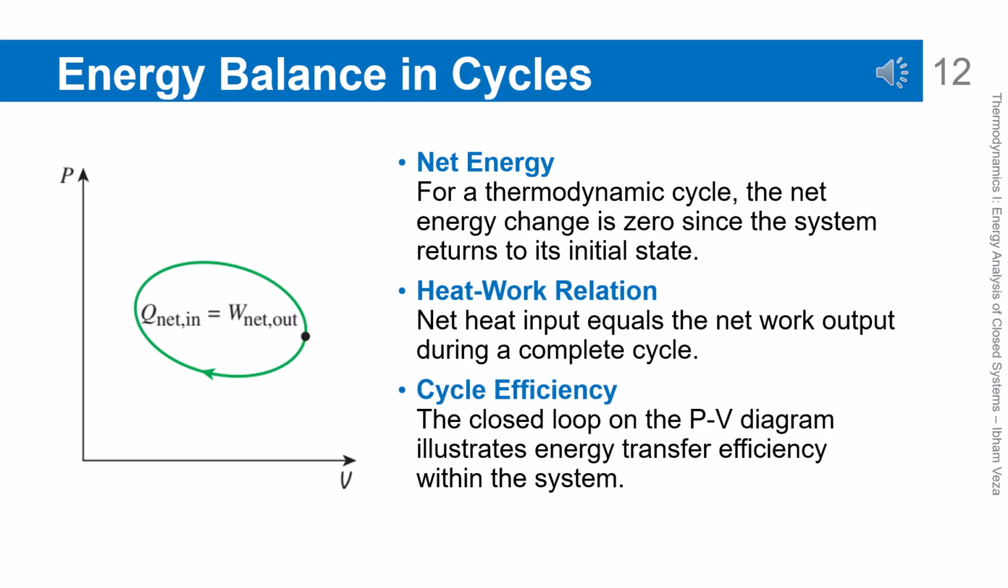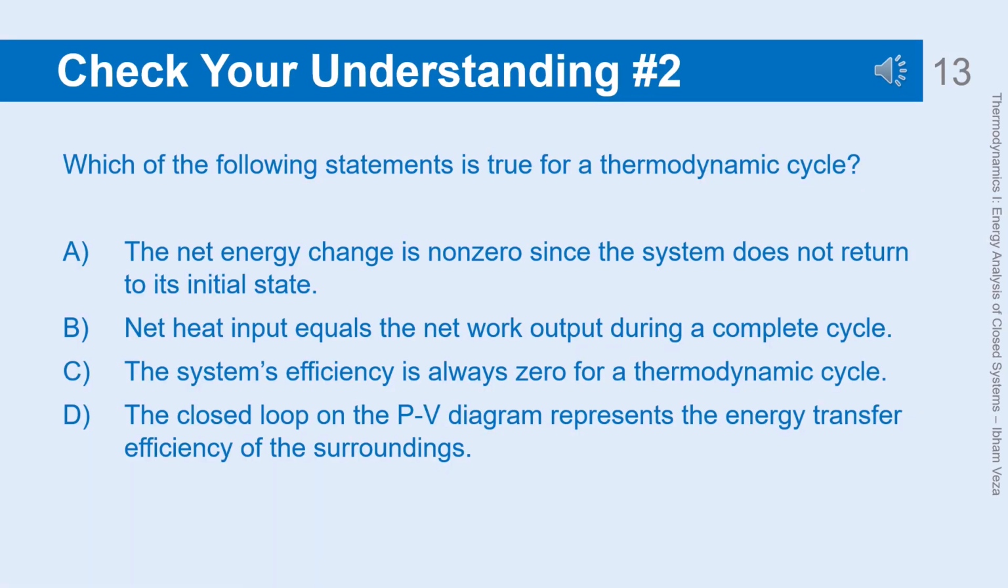The closed loop on the PV diagram visually illustrates this energy exchange. This concept is the basis for understanding how heat engines and refrigeration machines work. Answer: B. Net heat input equals the net work output during a complete cycle.